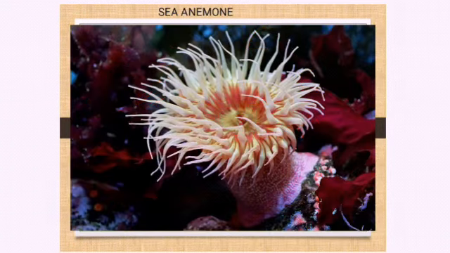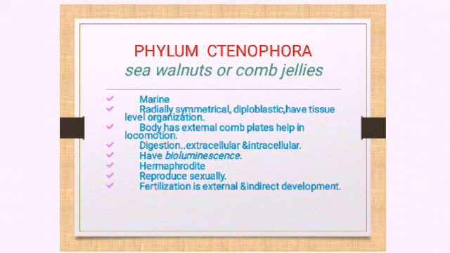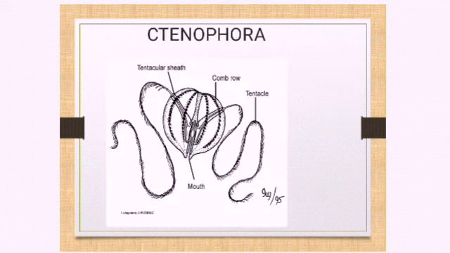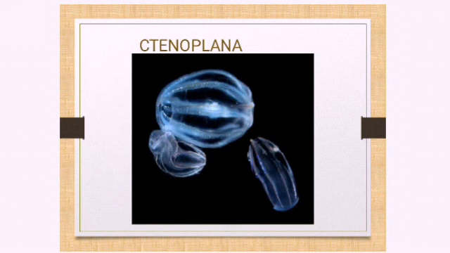Now moving on to the next phylum, Ctenophora. C is silent, Ctenophora. Sea walnuts or comb jellies are examples of this Ctenophora. Okay, so these are the examples.